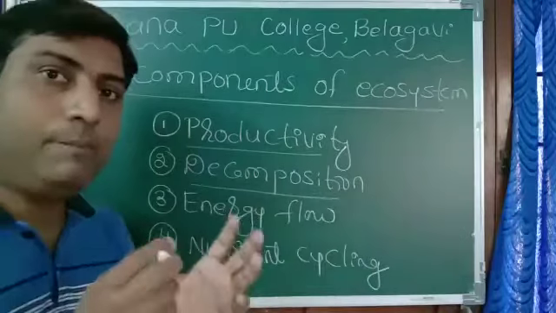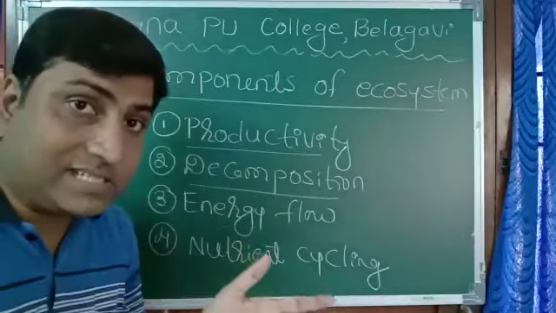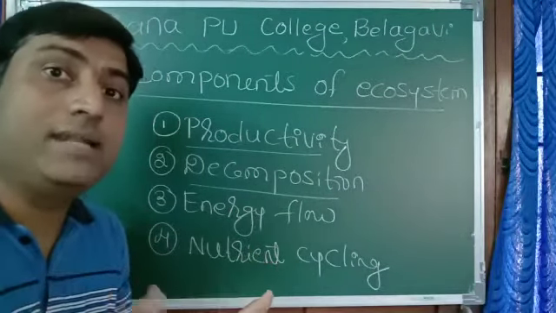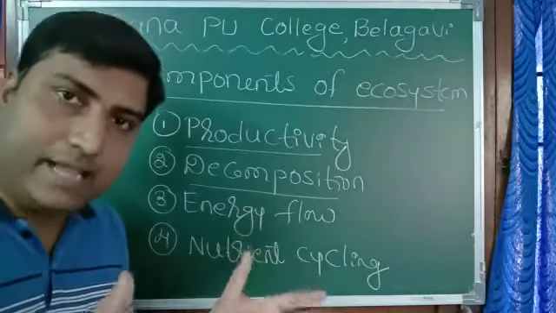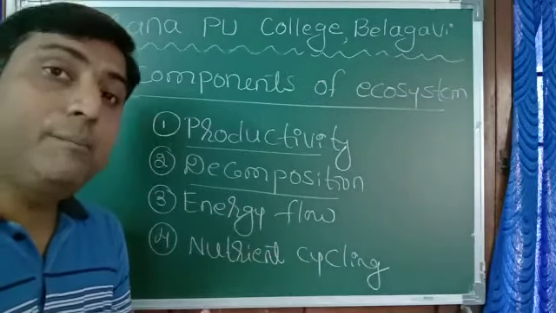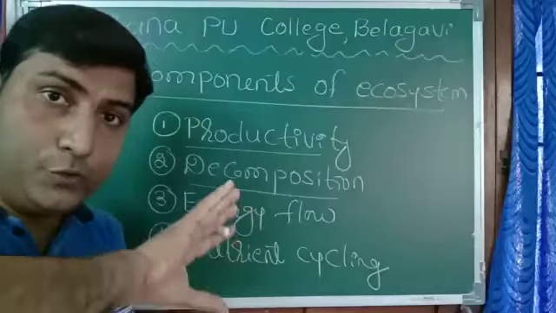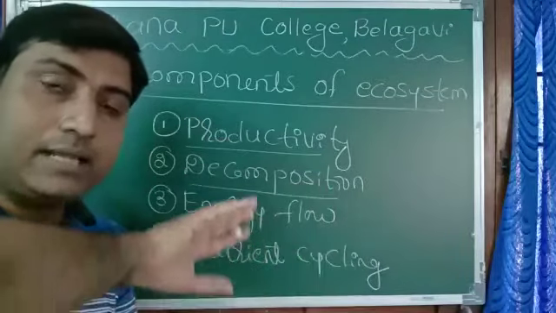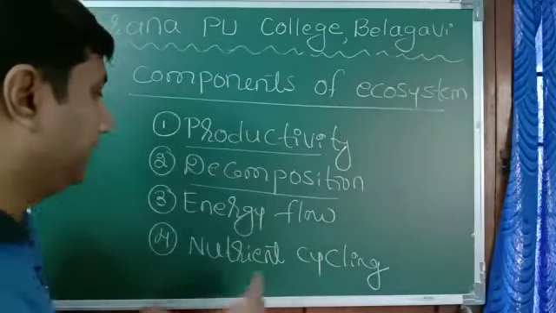Decomposition. When plant or animal die, their body starts decomposing or decaying. Again, it takes place in the ecosystem. It makes the nutrient to recycle, to cycle, or to enter into the soil again.